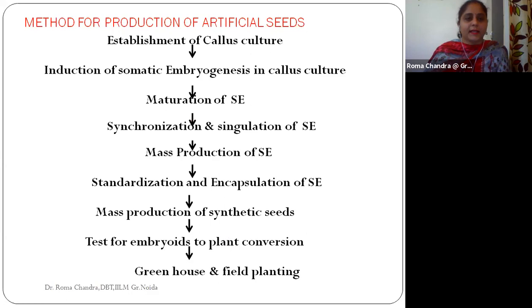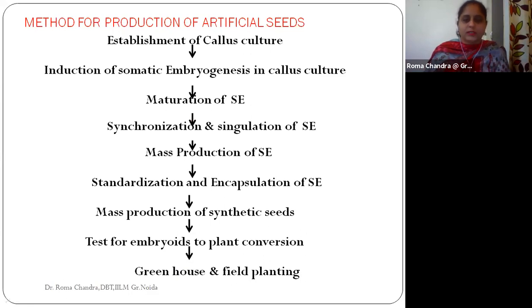We are preparing a callus culture. Then we need to induce the process of somatic embryogenesis, that is, the embryo needs to be developed in this callus culture. And as soon as the maturation of the somatic embryos takes place, we need to synchronize and singulate the somatic embryos, for the mass production of somatic embryogenesis.